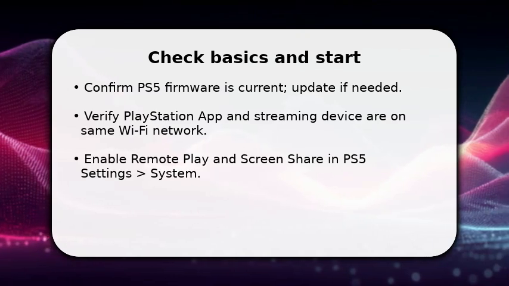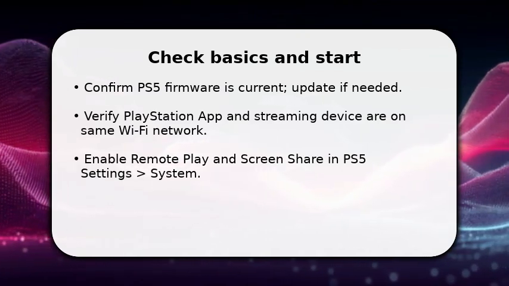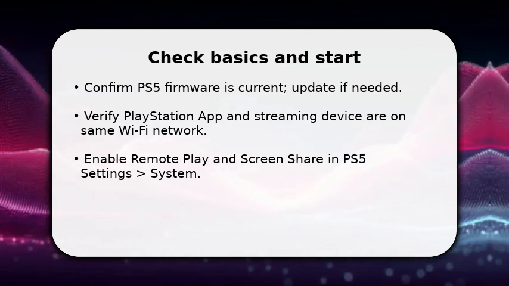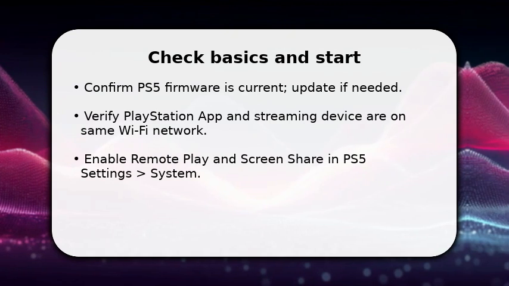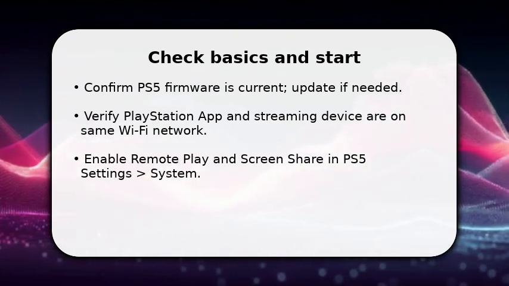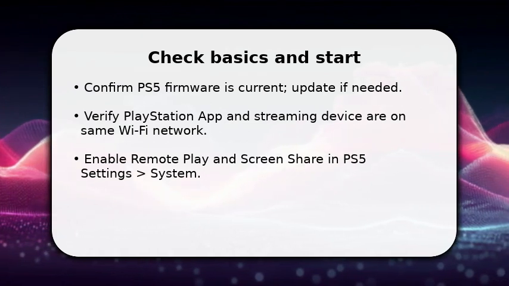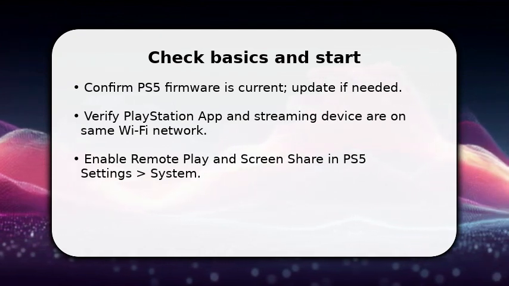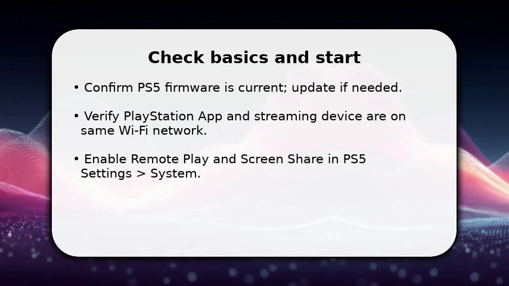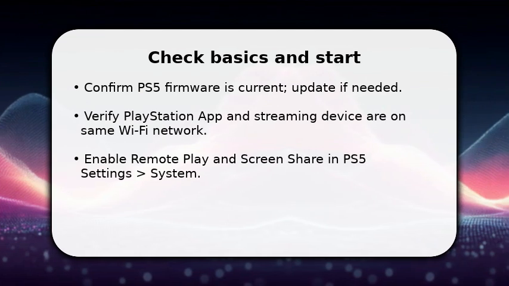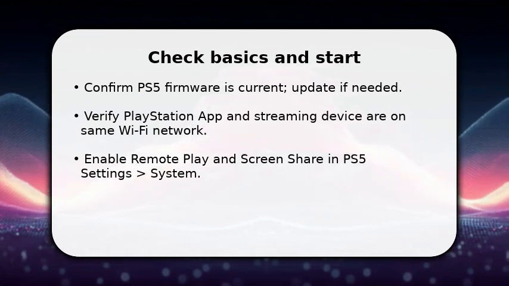You're starting by getting essentials out of the way quickly. First, update your PS5 system software and the PlayStation app because mismatched versions often block sharing. Then make sure both the console and the device you'll mirror from are on the same Wi-Fi network. Different subnets will prevent a connection. Finally, open Settings, go to System, and confirm Remote Play and Screen Share are enabled. This allows your PS5 to accept incoming streams and fixes many initial failures.